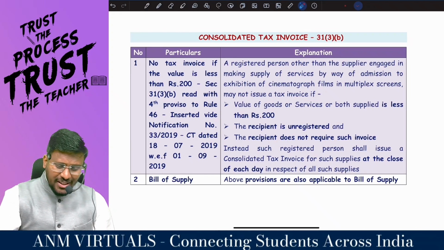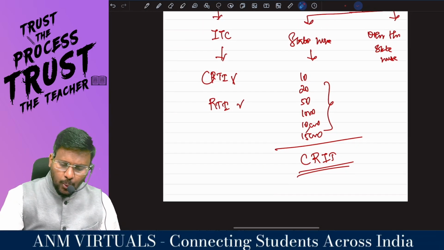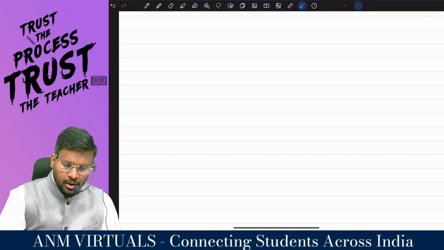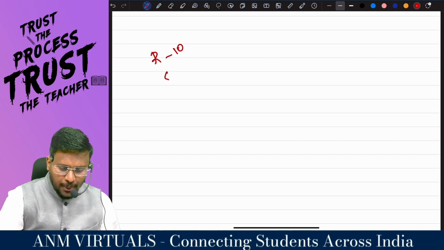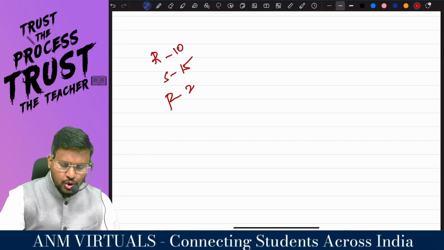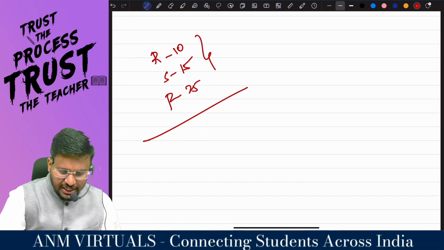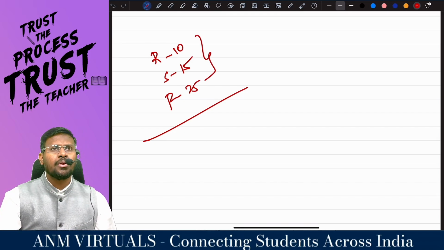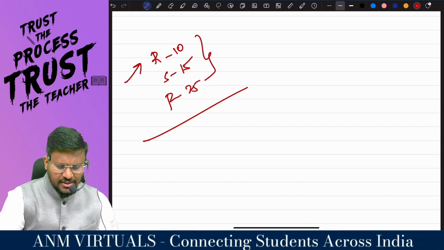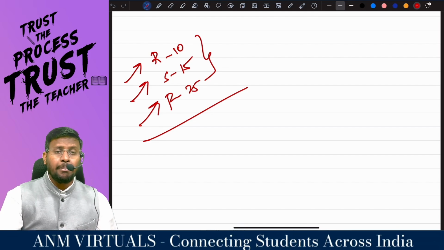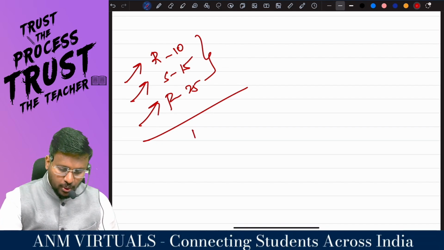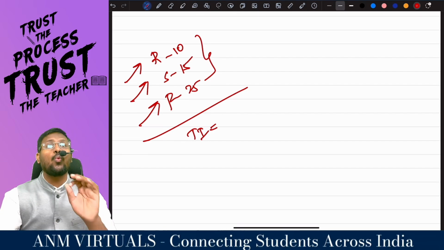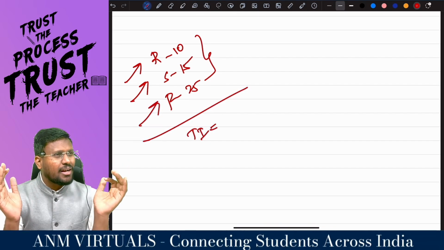Correct? So what they have to do is note the daily supply. For example, today morning, one rubber sold for 10 rupees, one sharpener sold for 15 rupees, one pen sold for 25 rupees. Is each individual bill less than 200? Yes, sir. Then before that particular day closes the shop, they have to raise one tax invoice called the consolidated invoice.